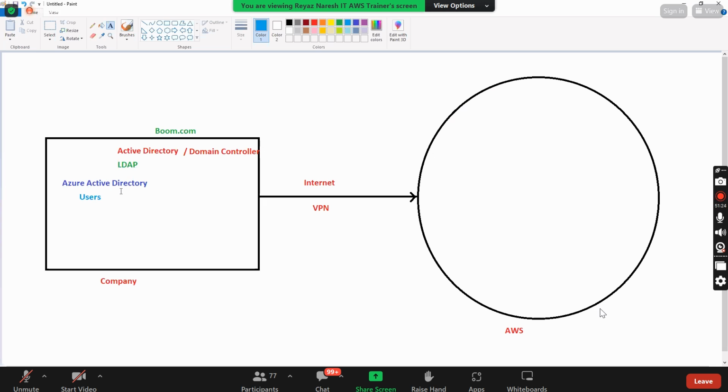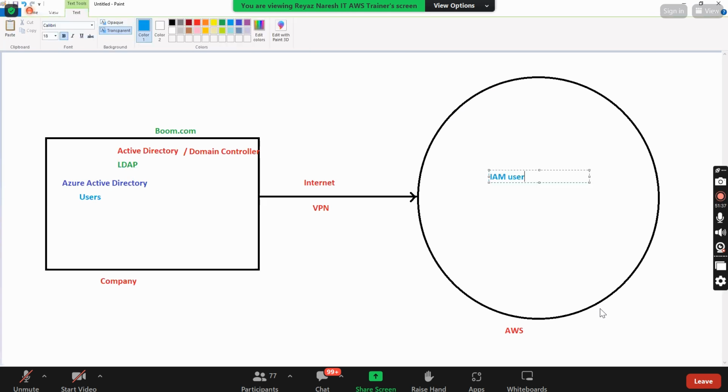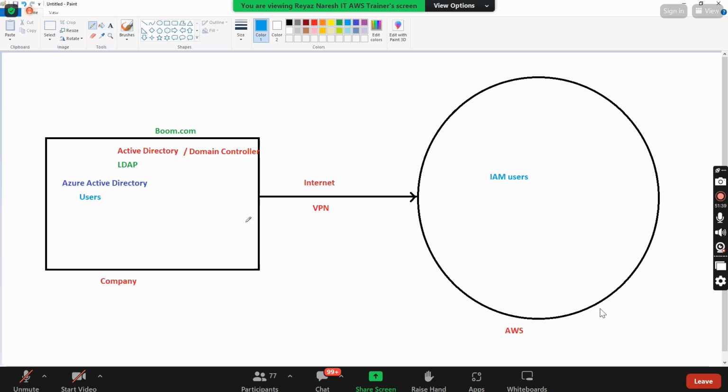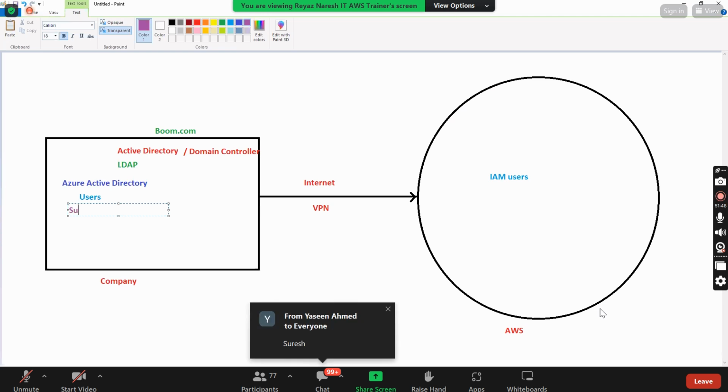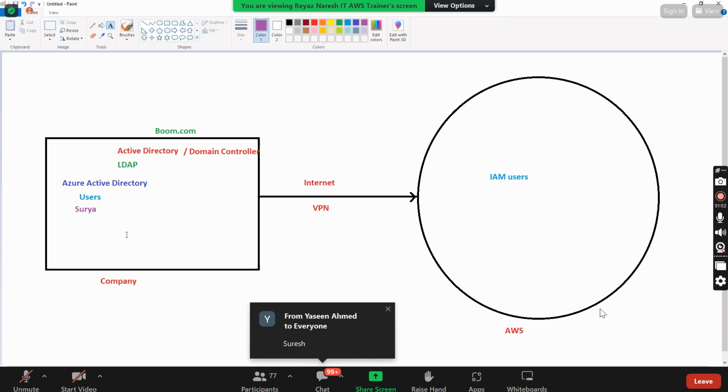Now you have a requirement that you need to log into the AWS account. Will the company create IAM users here in the AWS account? Let's say I'll take one more name, Surya.